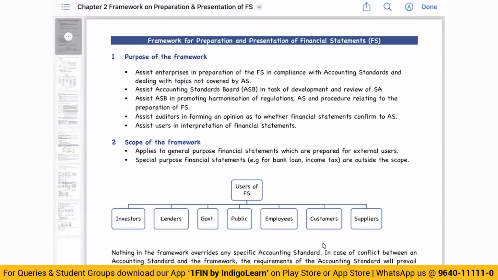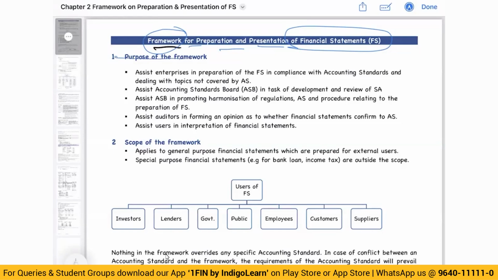So that is the introduction part, what we did. The next part is framework for preparation and presentation of financial statement. Now, framework basically is something that gives the structure. So the role of this framework is twofold. One is, if something is not given in the accounting standards, and you have to interpret few things, you can come and refer to the framework. That's the first thing. Then the framework serves as the basis for preparation of accounting standards.